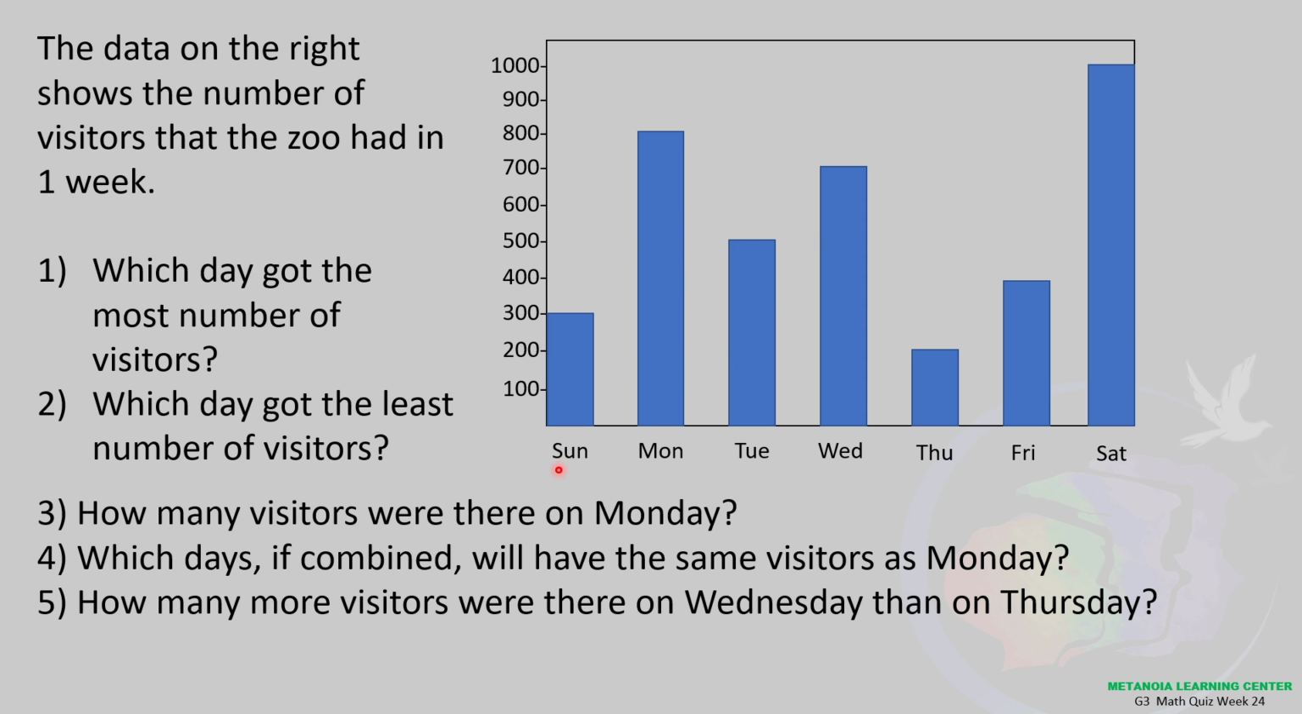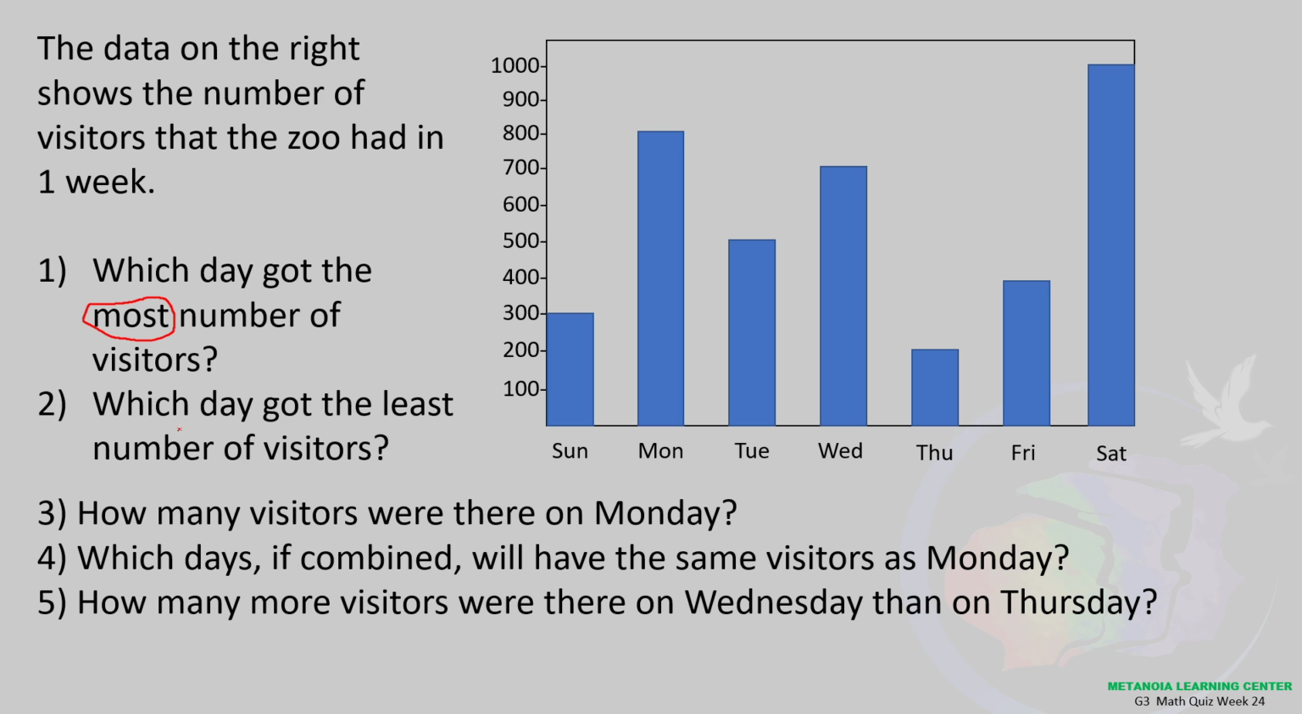So this is the data, no? Meron tayong number of visitors and the days: Sunday, Monday, Tuesday, Wednesday, Thursday, Friday, and Saturday. Which day got the most number of visitors? So that's number 1. Anong ibig sabihin ng most? What do you mean by most? Pinaka marami. Okay, the most. Okay, so ang pinakamarami at most number of visitors.